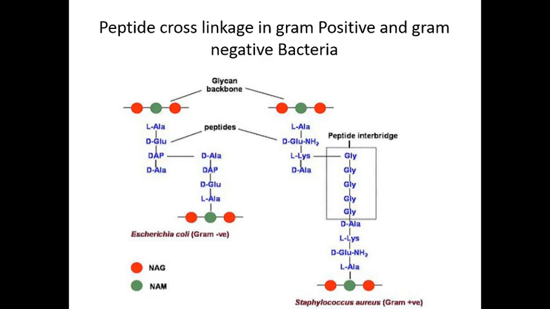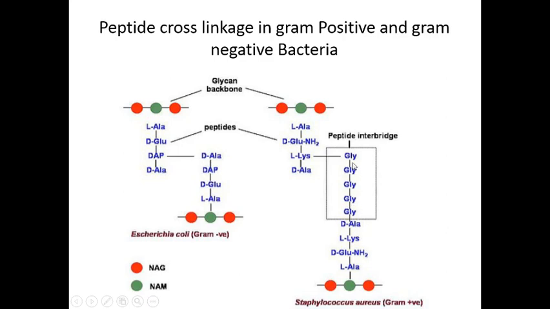And in gram-positive bacteria, the peptide cross linkage occurs by peptide interbridges. So this one is the peptide interbridge. This one is the first glycan and this one is the second glycan. And you can see here in gram-negative the first and second glycan directly cross-link to each other with the peptide bond.